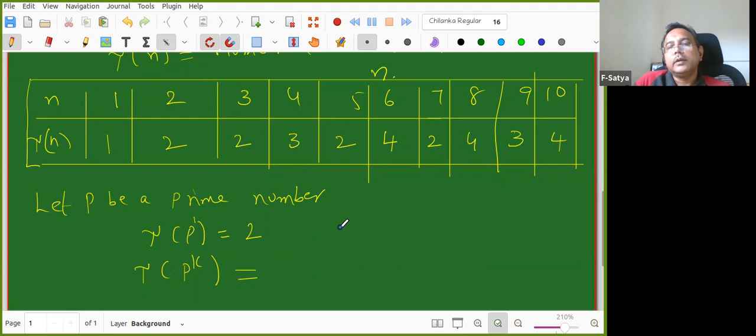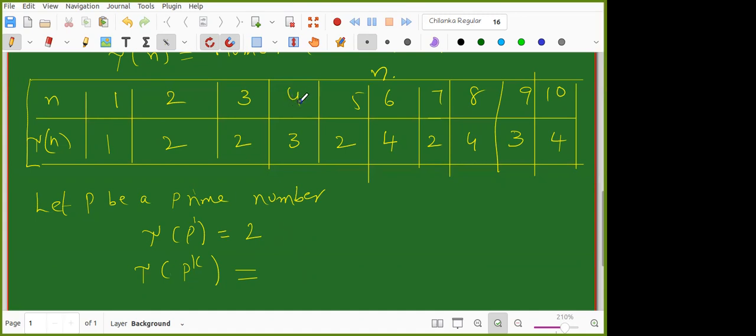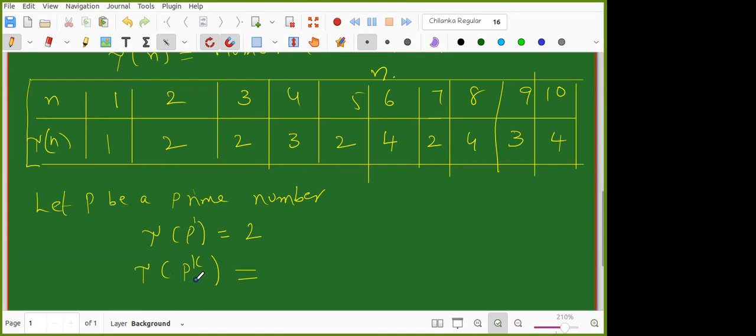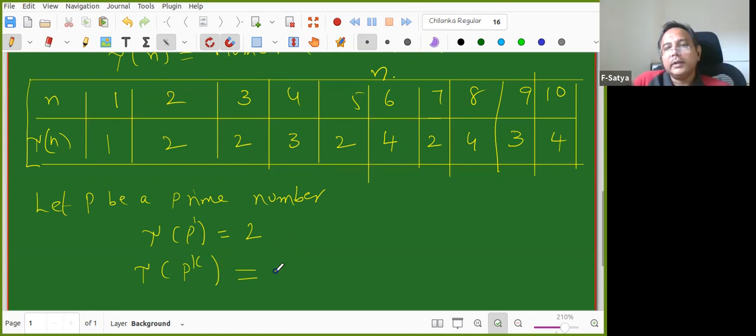So why is it not correct? Let us take 4, right? 4 is not correct. So P power K, how many? You can check with 8 and 4. For the simplest prime, 2, it is 1 plus k. Yes, the answer is correct, K plus 1, but everyone has to see it.